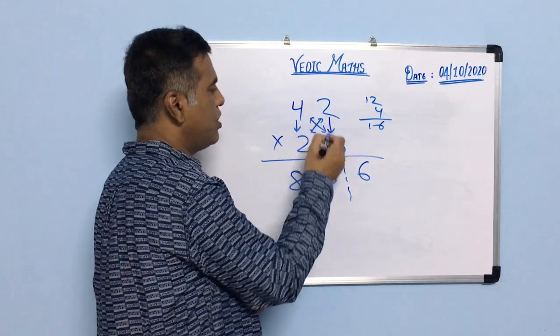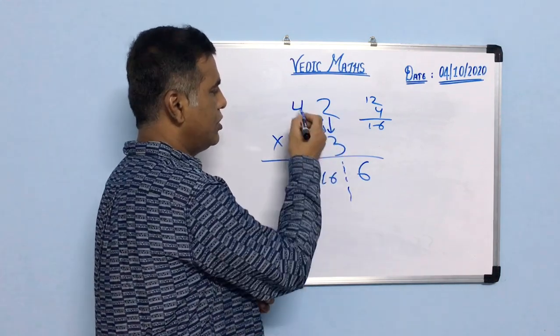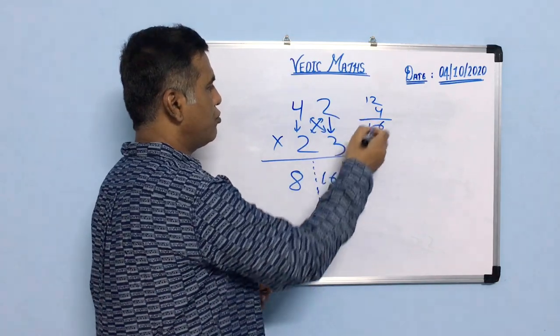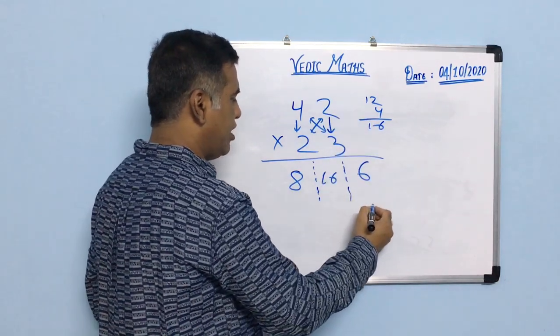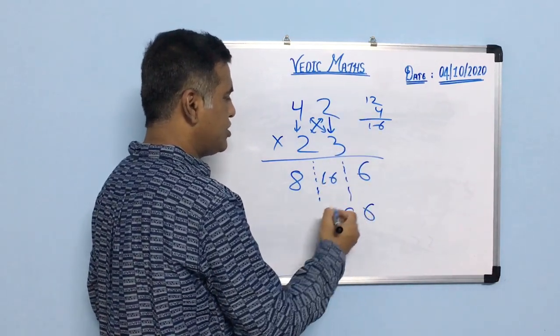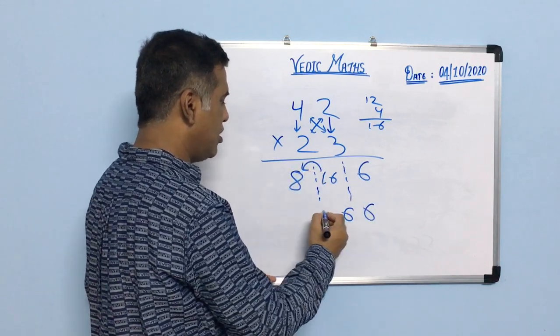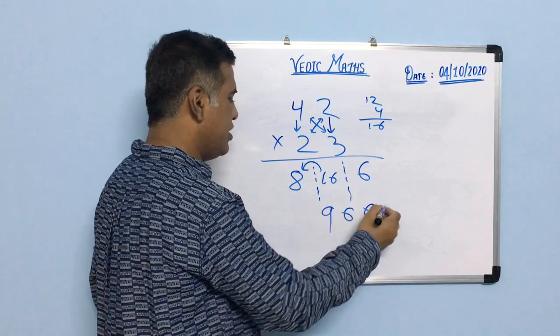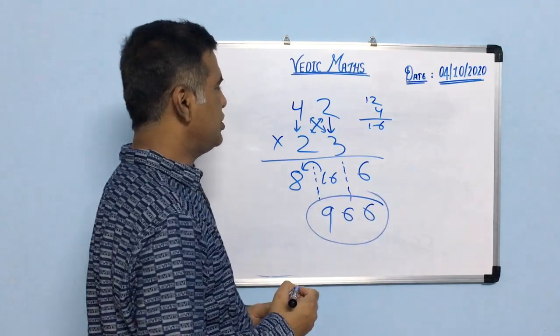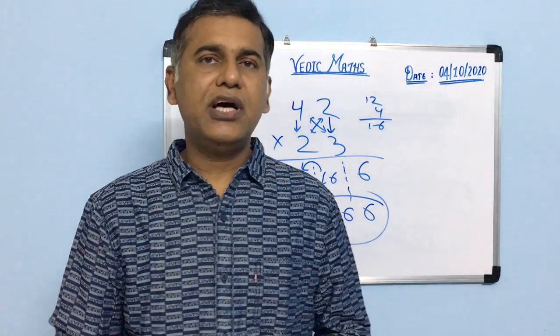Then cross multiplication: 4 into 3, 12, 2 into 2, 4, so 12 plus 4 is 16. Here I will write 6, only one digit is taken. The 1 will carry to the next column. So 1 plus 8 is 9. So it will be 966. So 966 is the answer.